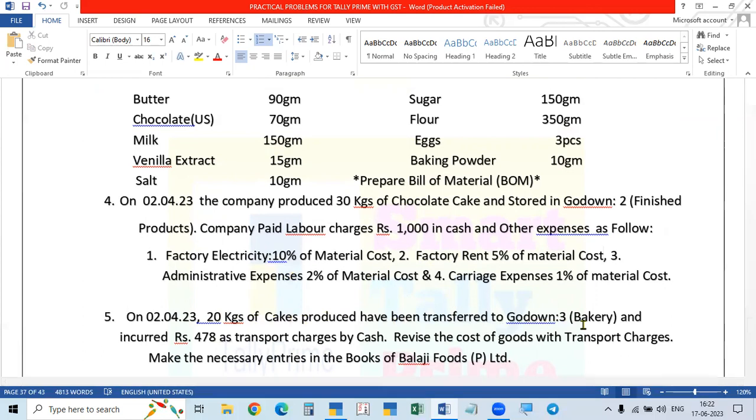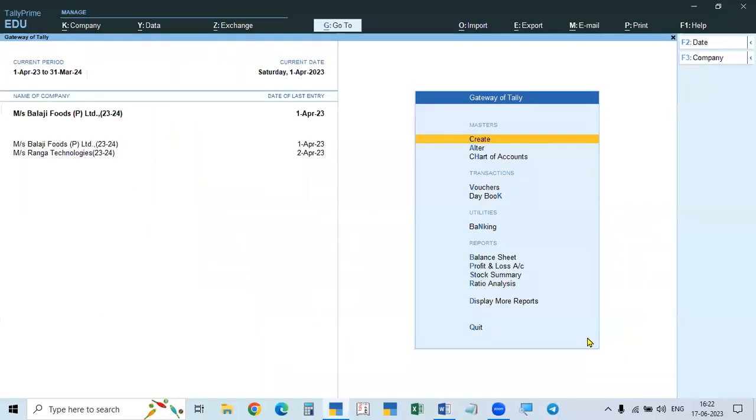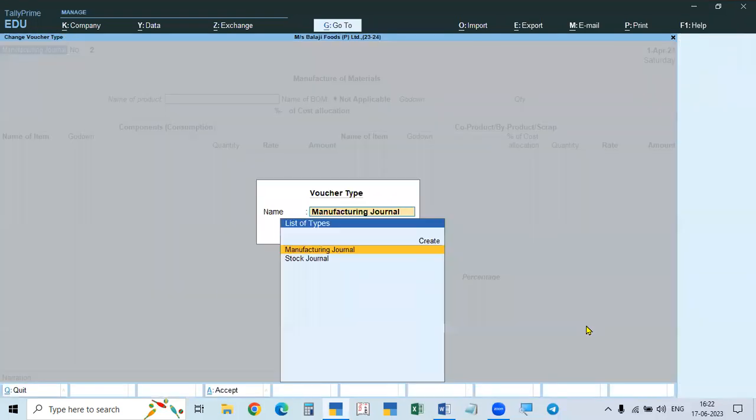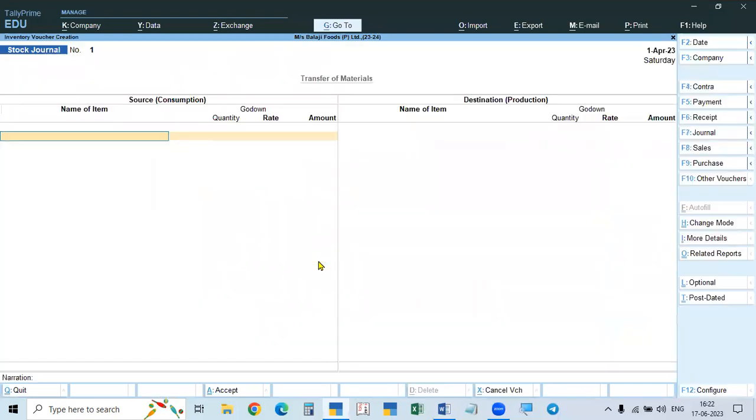For transferring the goods, we have to use Alt F7 only. We use the manufacturing journal, again Alt F7, and we have to use the stock journal for transfer of goods. When you are transferring, go to voucher, Alt F7. It is asking manufacturing or stock. Manufacturing is completed, so we have to use the stock journal here. From where it is transferred to which godown it is transferred, we will write.